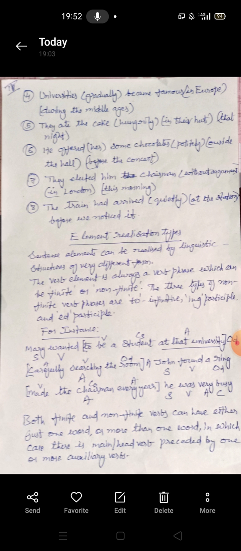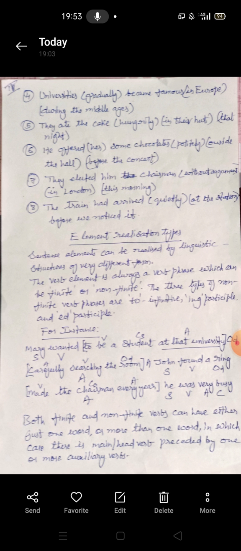We have also talked about clauses which have their own internal structure. So be is a verb, a student is complement of the subject, at that university is an adverbial. So these are the examples of the non-finite verbs.